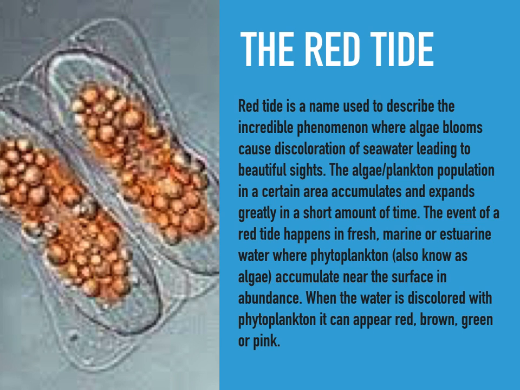The red tide. Red tide is a name used to describe the incredible phenomenon where algae blooms cause discoloration of seawater, leading to beautiful sights. The algae and plankton populations in a certain area accumulate and expand greatly in a short amount of time. The event of a red tide happens in fresh marine or estuarine water where phytoplankton, also known as algae, accumulate near the surface in abundance. When the water is discolored with phytoplankton, it can appear red, brown, green, or pink.